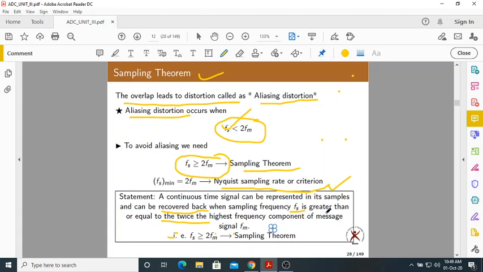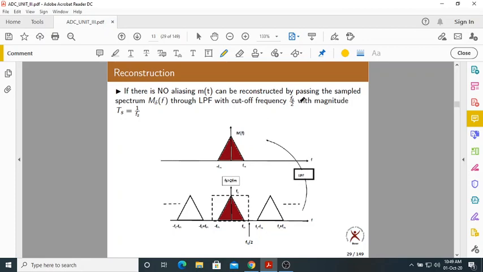If someone asks you what the sampling theorem is, don't just say fs is greater than or equal to 2 fm. Yes, it is the sampling theorem, but that is a mathematical expression. If someone asks you to define it, you must tell it like this. Now let us proceed. Here we are done with sampling.